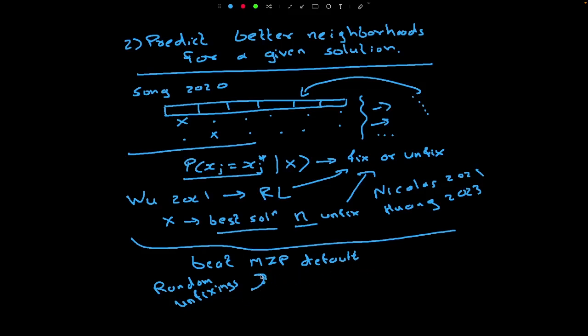So why is this happening? It's because typically a MIP solver has 2 objectives. One is that we want to find a good quality solution. At the same time, we also want to prove its optimality. The primal heuristics don't really care about proving optimality, and therefore all of these approaches, if we just let them run for a while, can find better solutions than typical MIP solvers find in their default setting.